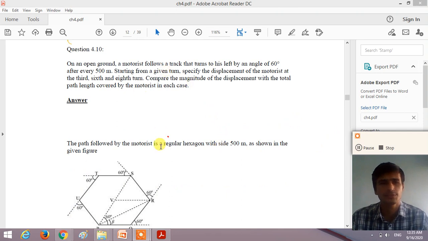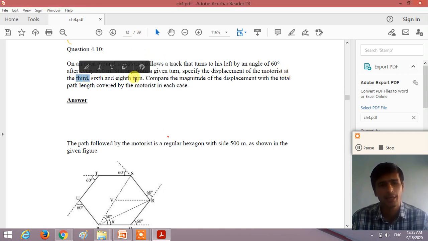So now, dear student, we will take example number 4.10. On an open ground, a motorist follows a track that turns to his left by an angle of 60 degrees after every 500 meters. After covering a distance of every 500 meters, the motorist turns left by an angle of 60 degrees. Starting from a given turn, specify the displacement of the motorist at the third turn, sixth turn and eighth turn.